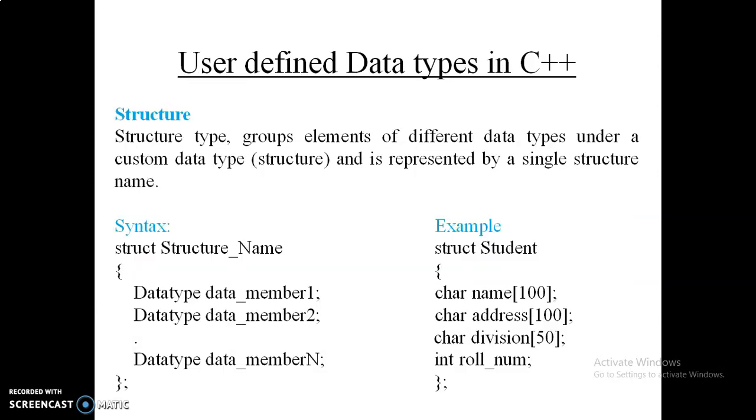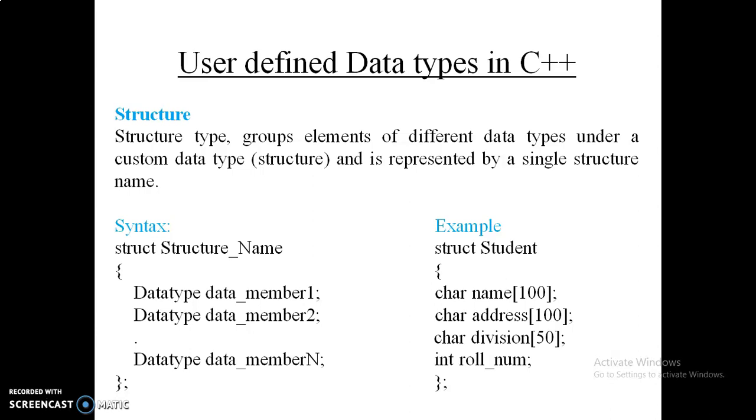Our next category of data type is user defined data type. These data types are the ones which the compiler allows the user to define. The first category is structure. To store the different basic data types that we already saw, that is integer, character, boolean, and make their groups, we require a structure.